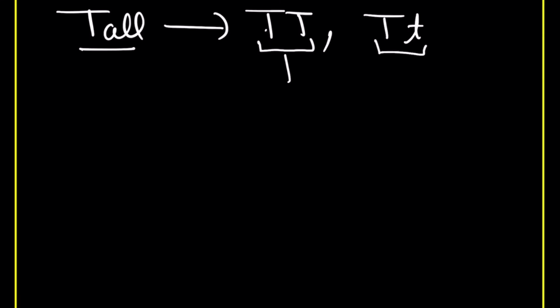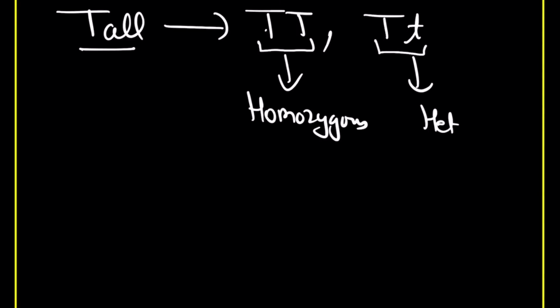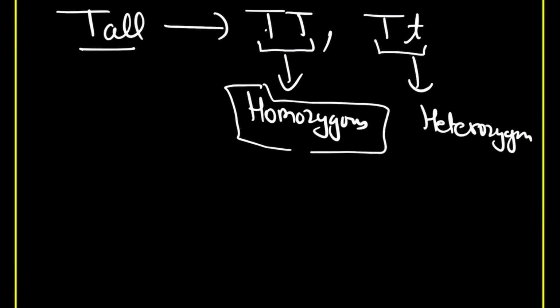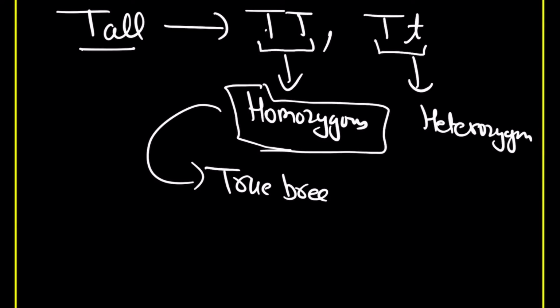Now here, this is the homozygous condition and this is the heterozygous condition. In the homozygous condition, both alleles are the same. In the heterozygous condition, both alleles are not the same. This homozygous plant is actually the true breeding one. It will always give rise to tall.